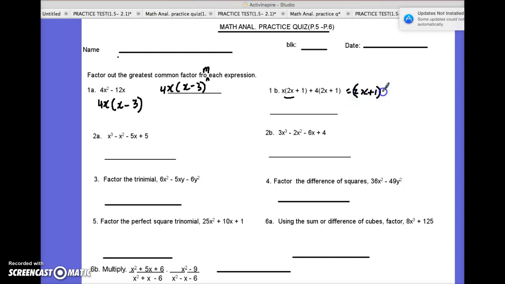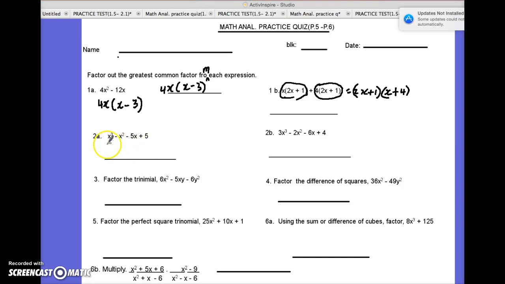When you factor that out, you say 2x plus 1 times what will give me back this? It's going to be times x. And then you say 2x plus 1 times what will give me back this? And it's going to be times a plus 4. So that would be the answer for this one. The 2x plus 1 is common, and what's left here will be x plus 4.